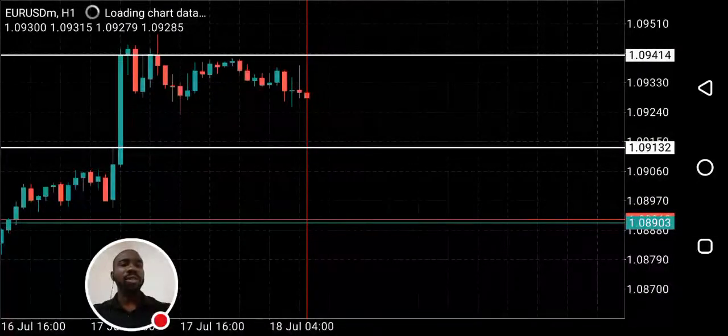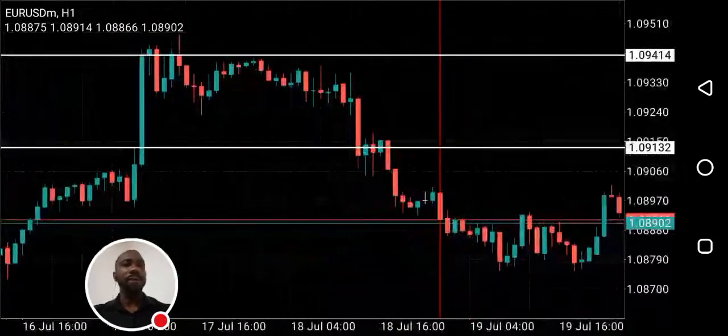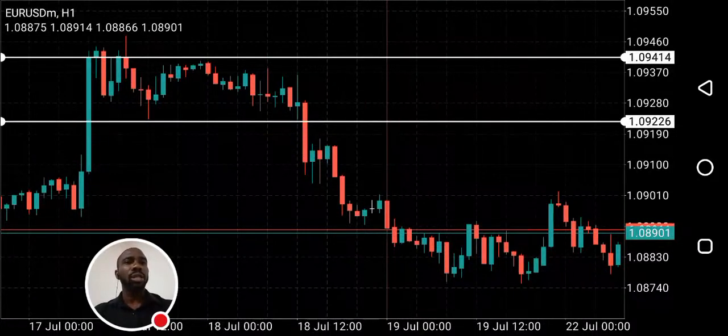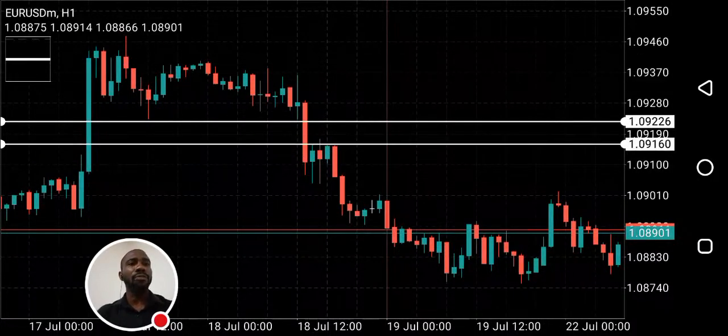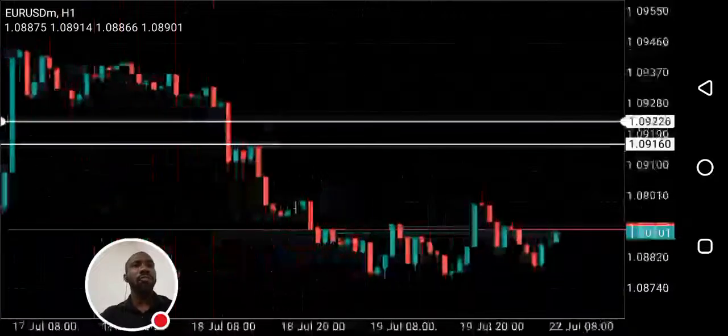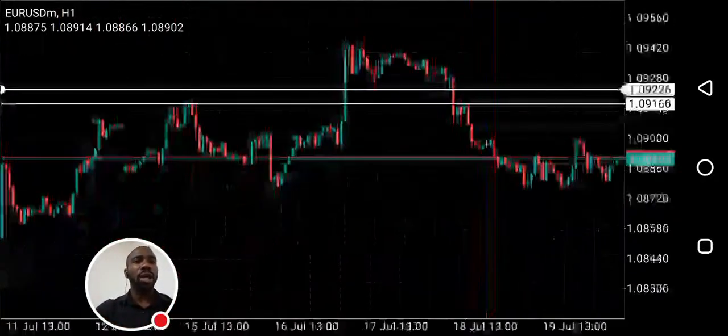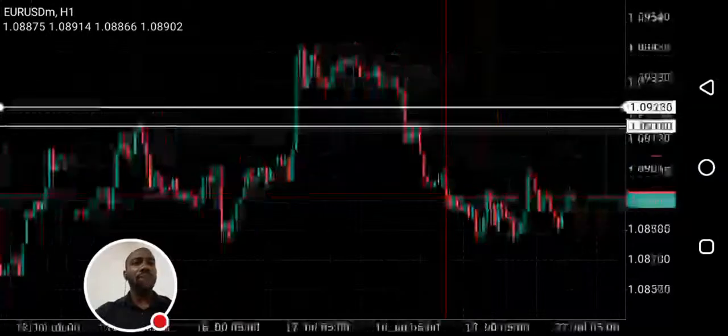Fair value gap was created. Let's identify the fair value gap. Okay, so you can see on 1 hour the fair value gap that was created. So there's a high probability this gap has not been filled. You can see it has not been filled. So there's a high probability that price is going to pull back and fill before going bearish.